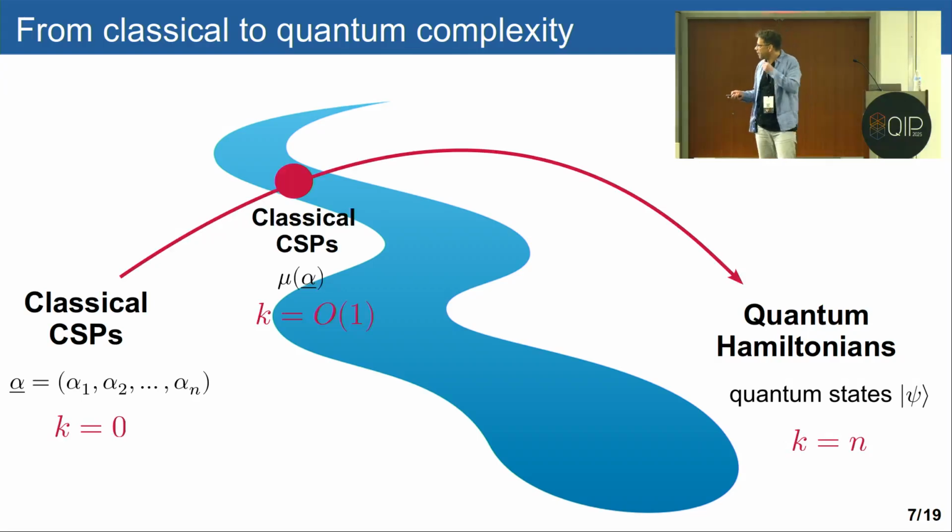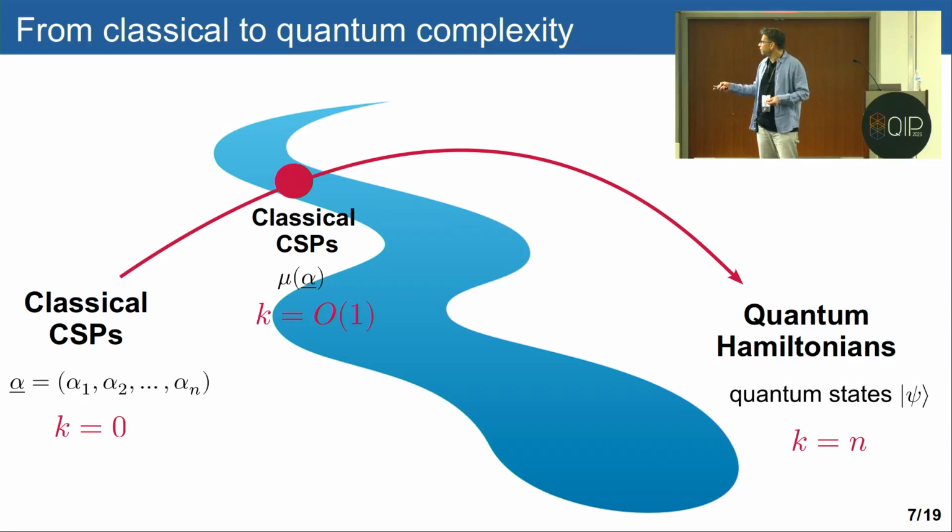I want to suggest that there is an increasing set of frameworks with some locality constraint K, such that when this locality constraint is 0, we get the classical framework of assignments and CSPs, and when it is equal to n, the number of bits or qubits, we recover the quantum setup. And I want specifically to say that we can analyze the constant K case.